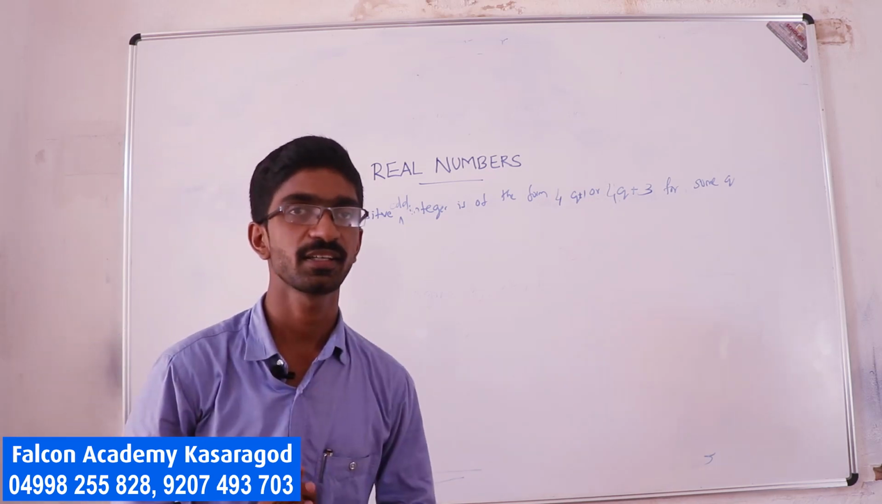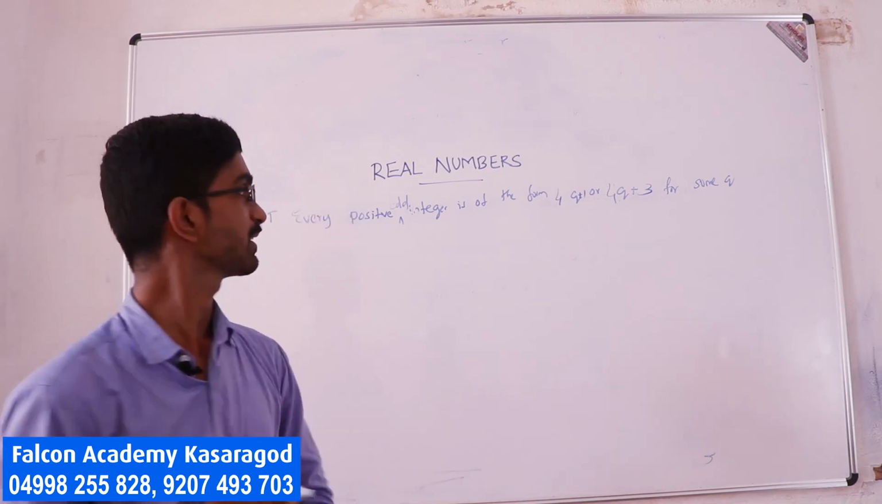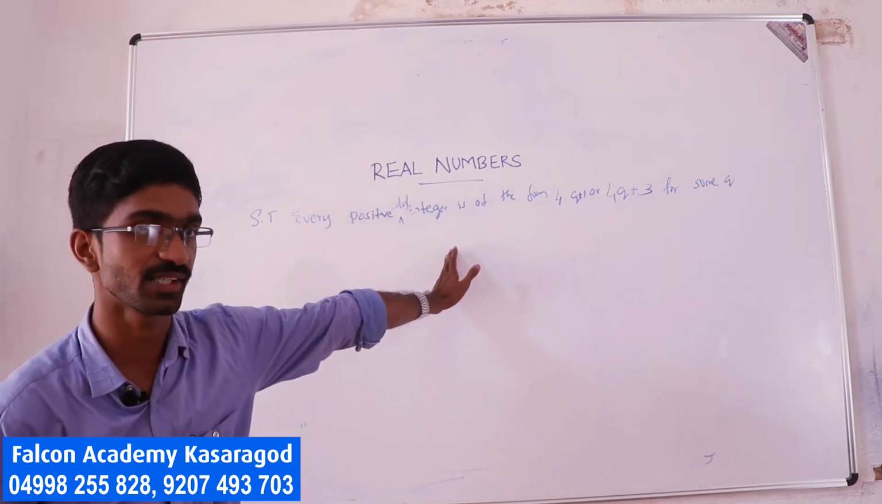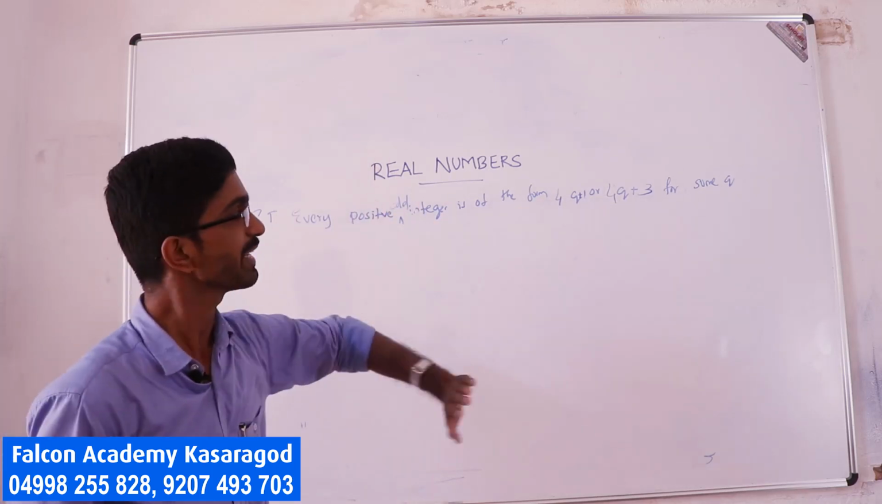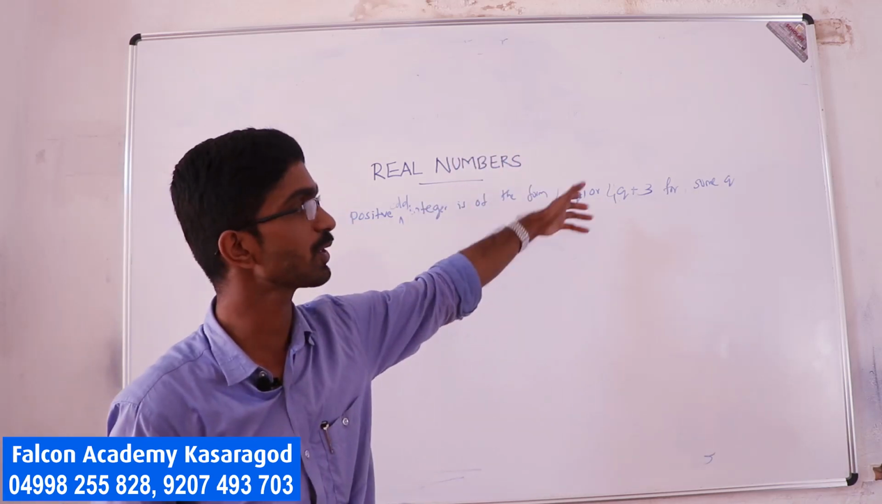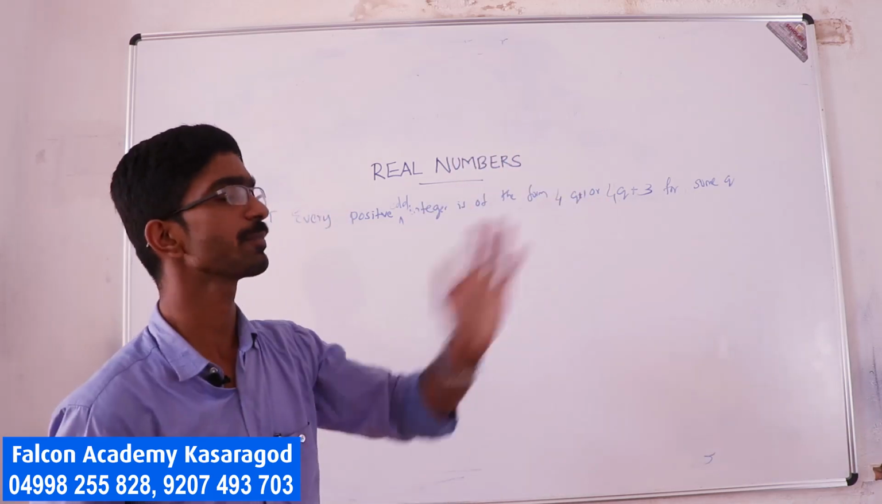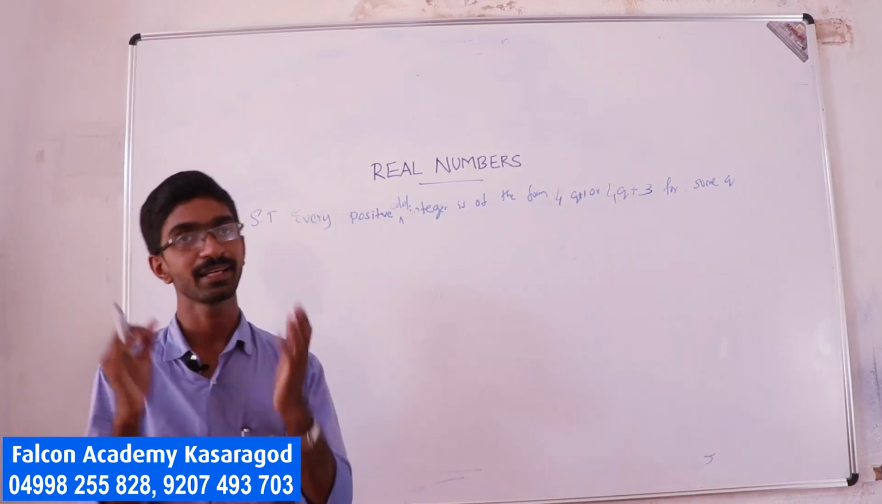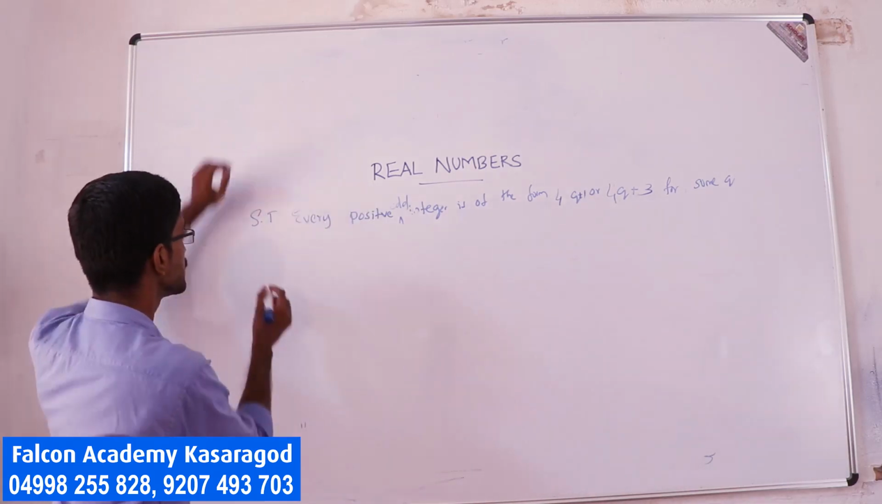Yes, let us consider a similar type of one more problem. Show that every odd positive integer is either of the form 4q plus 1 or 4q plus 3 for some q. Again, the process is the same: apply the division algorithm.